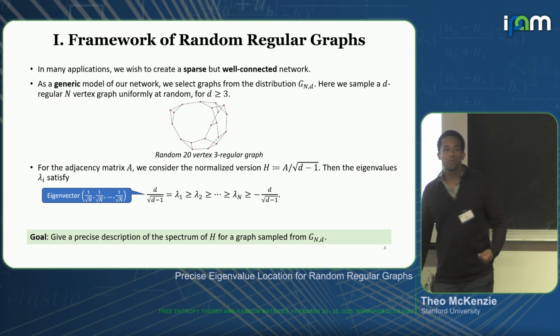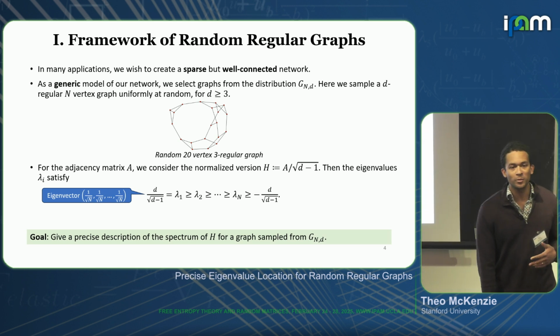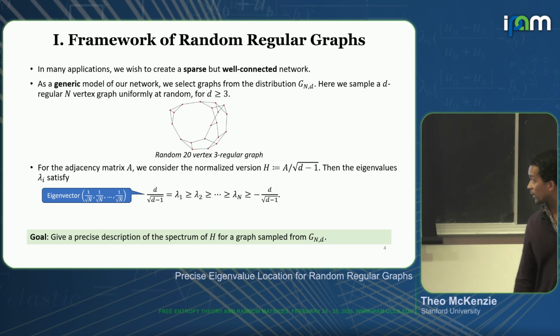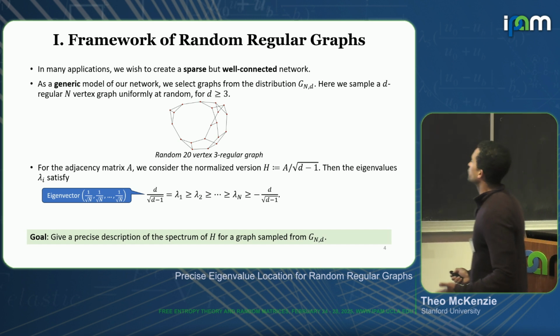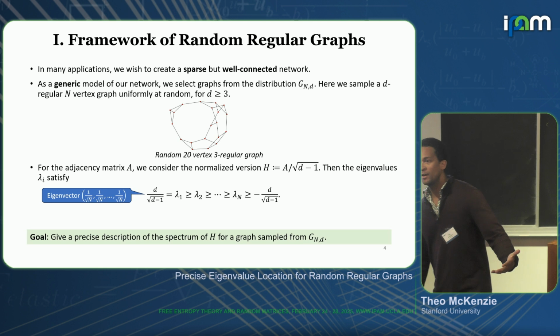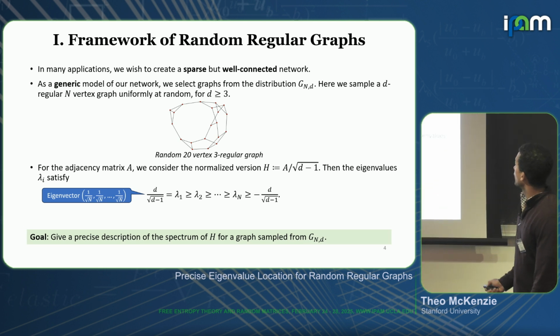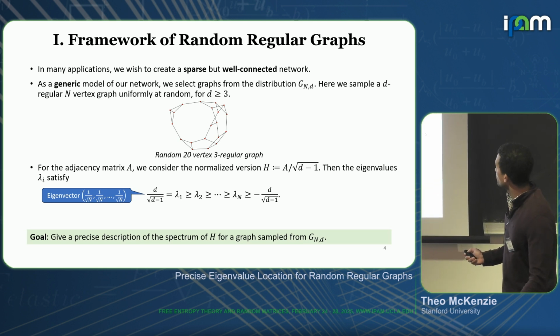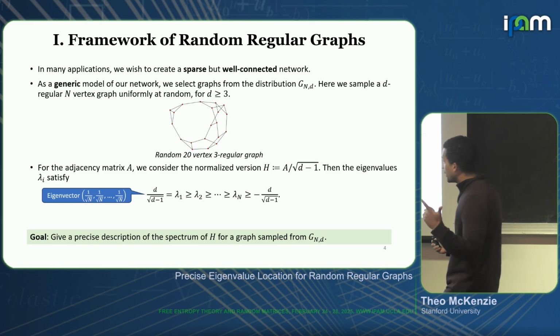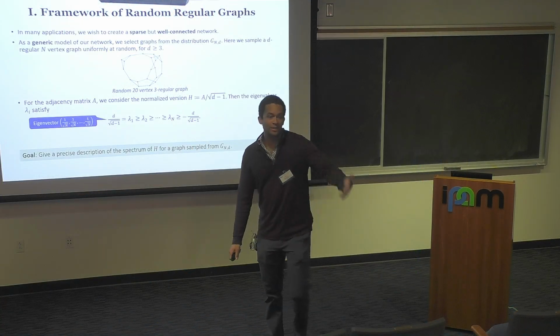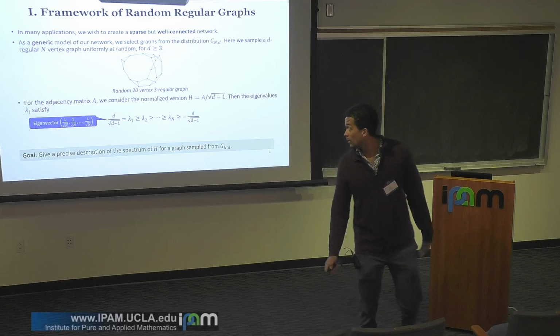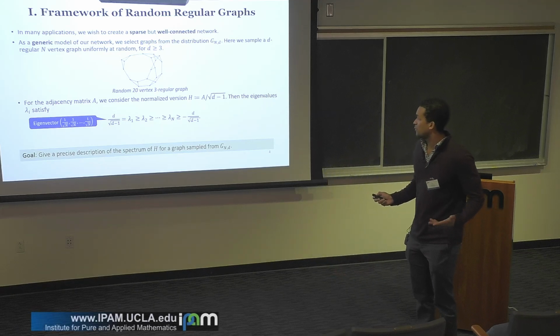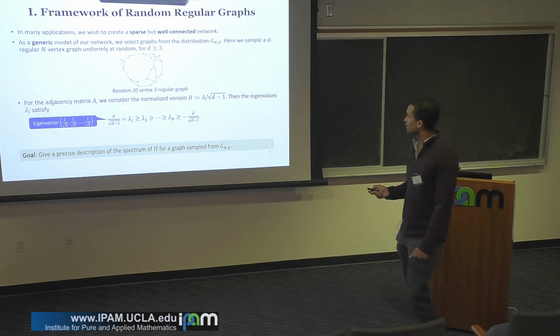The object that we're going to look at in terms of the spectrum is a normalized version of the adjacency operator. This normalization will be convenient to compare to different matrix models. I'm going to look at H, which is equal to A over the square root of d minus 1. I have a real symmetric n by n matrix, so I'll have n real eigenvalues.